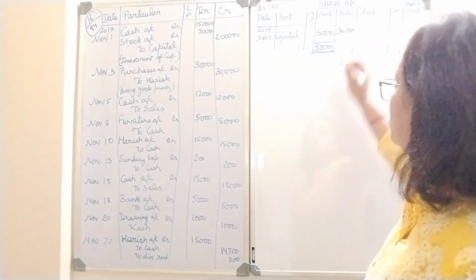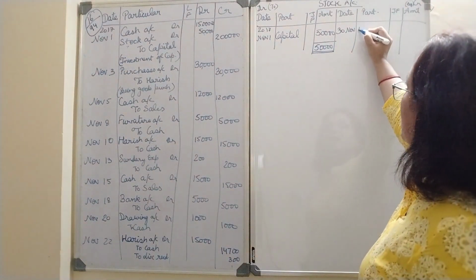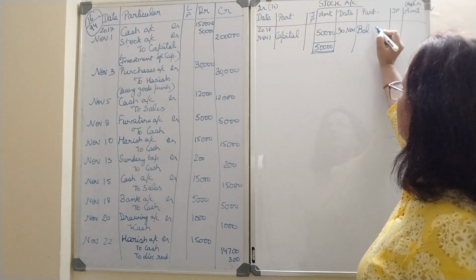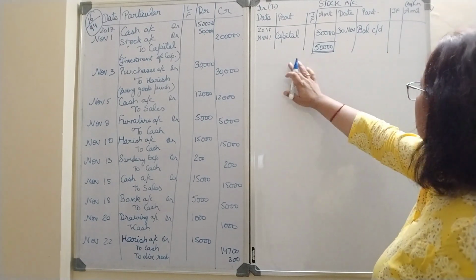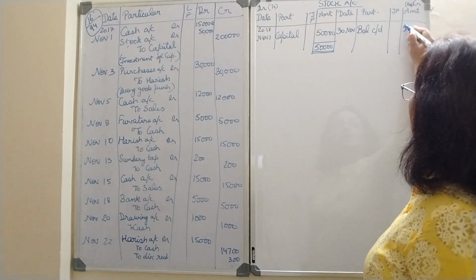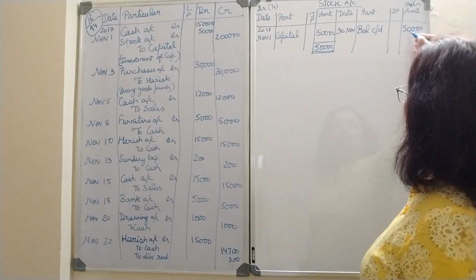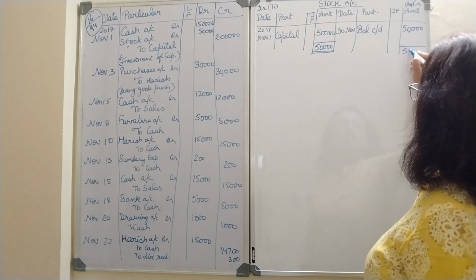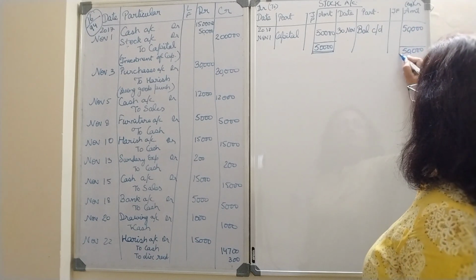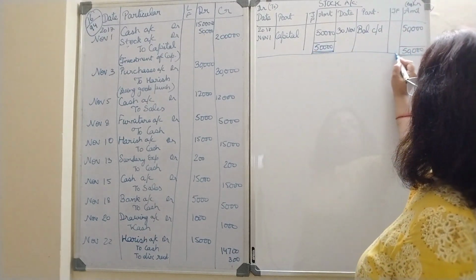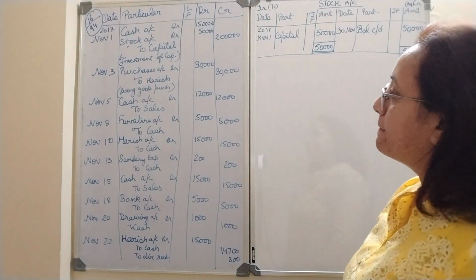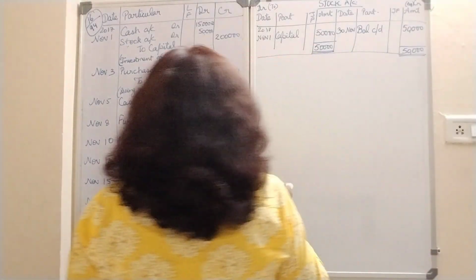So 30th November I am closing this, and what I will write? Balance carried down. So what I have to write over here to keep the balance? 50,000. Okay. So the total of this ledger account is 50,000. Clear? Now we see the next one.